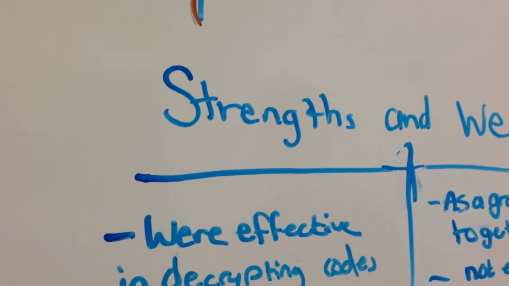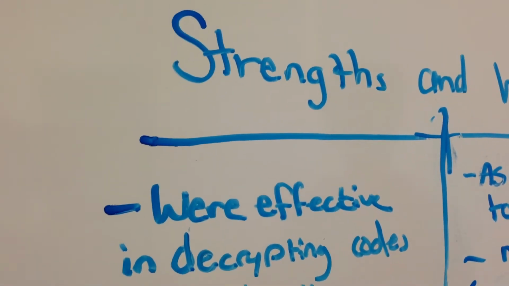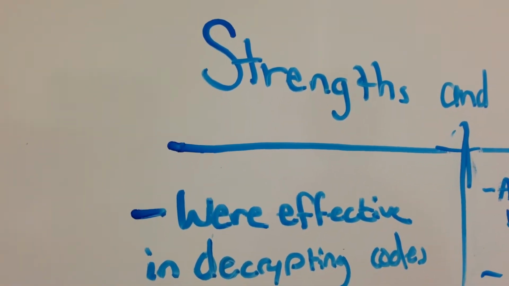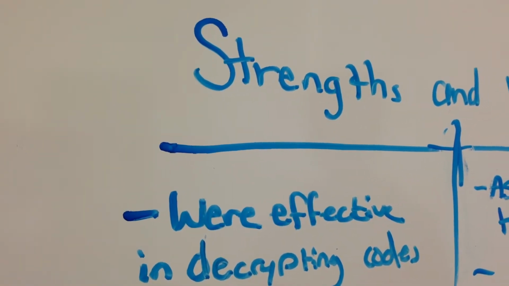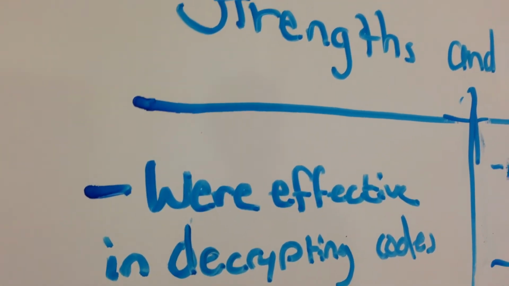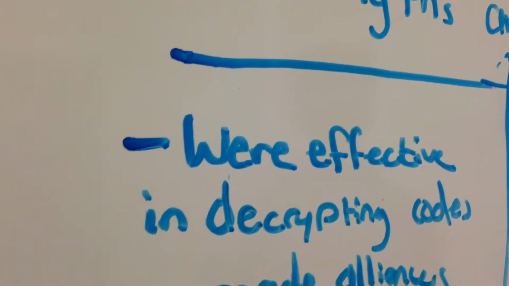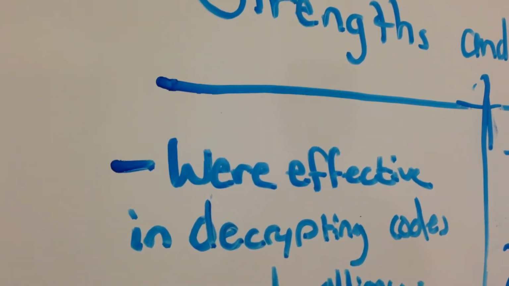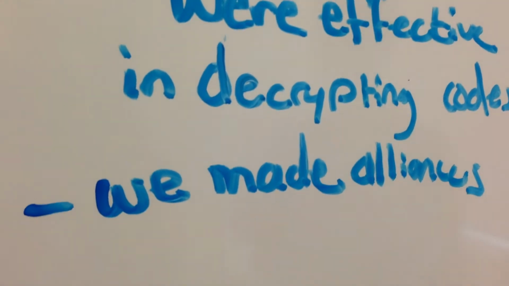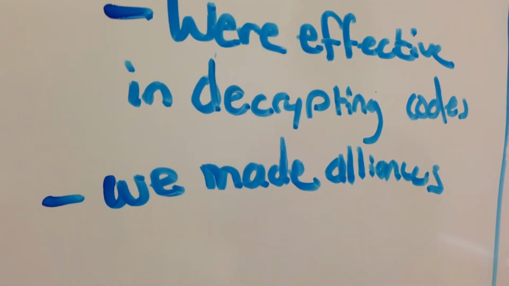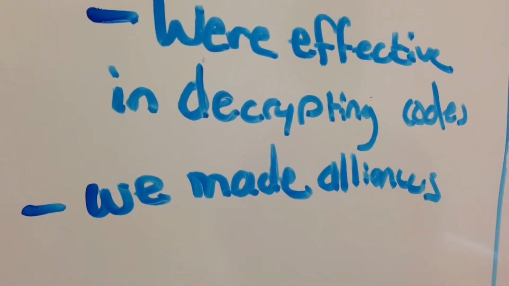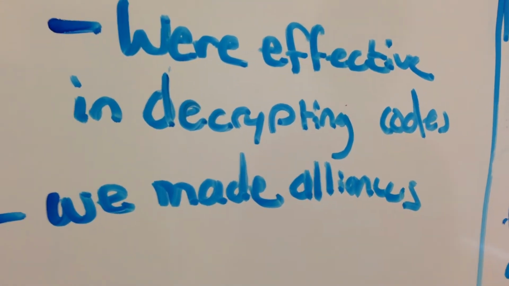4. Strengths and weaknesses. For our strengths, we were effective in decrypting codes. What that means is that when one person was decrypting one code and was already past the first decryption, the other 2 group members were decrypting the other code. So we were effective in decrypting 2 codes, or more than 1 code, at the same time. Another strength is that we made alliances with other groups so that it would be easier to decrypt codes, and it wouldn't be just a one-man job, it would be more than one man.